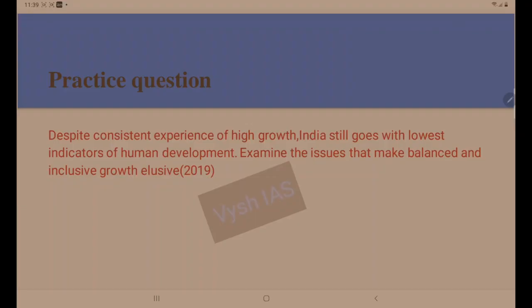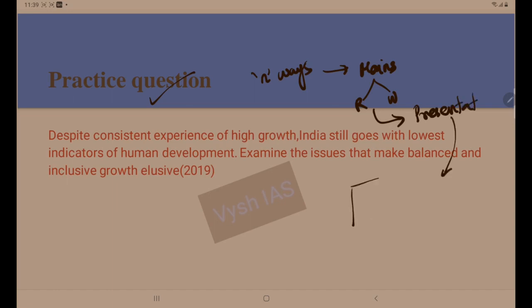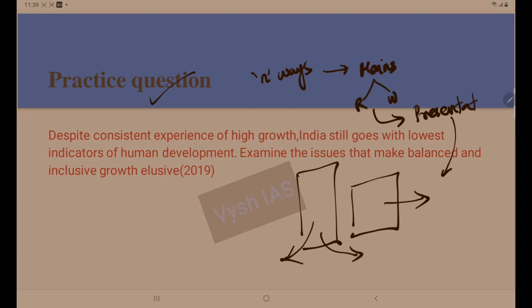So moving on to the discussion of the practice question which was given in the earlier episode, that is episode 1. We will be discussing it. Again, I have said in the earlier lecture itself, there are n ways of writing an answer. For mains answer writing, there is nothing like a right answer or wrong answer. It's all about how you present the answer. So presentation is the first thing. So in this approach, I will be showing a template answer with the available points in the lecture. So with these points, with the notes available with you, you have to learn to write good quality answers.